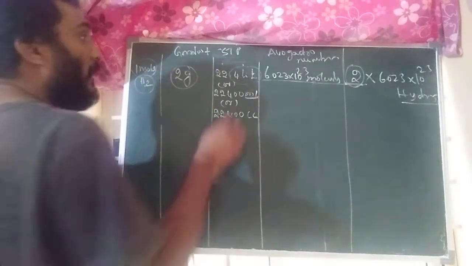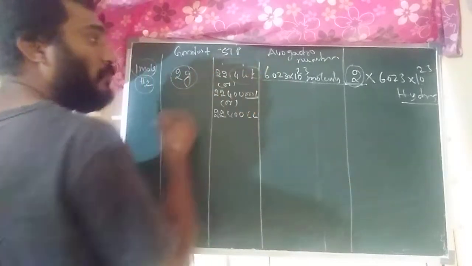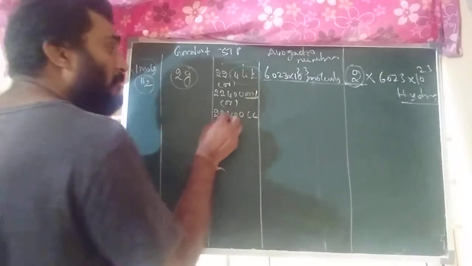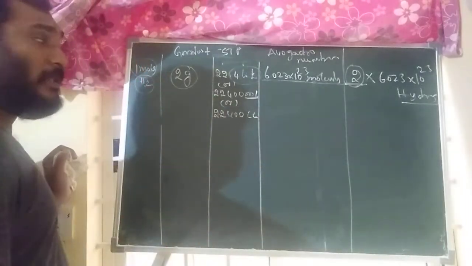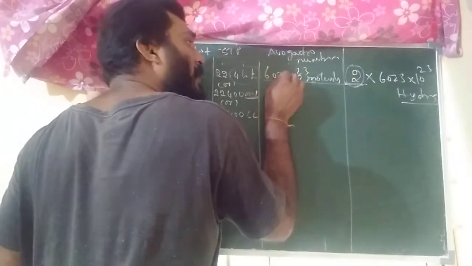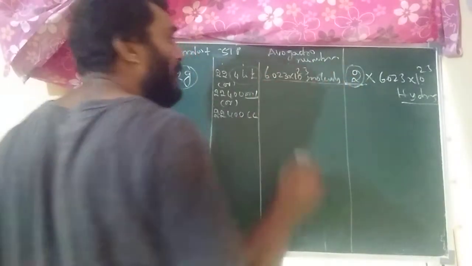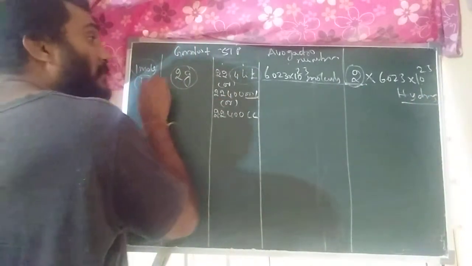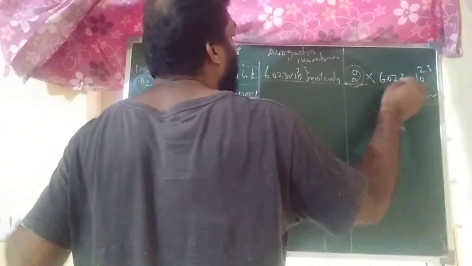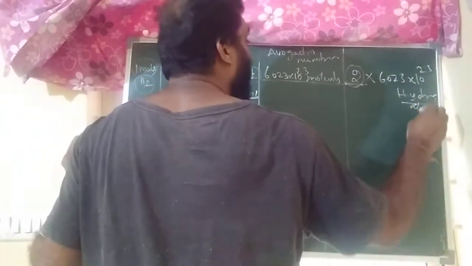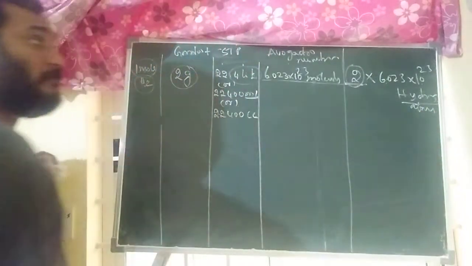So now it is clear. 1 mole of hydrogen molecule in terms of gram molecular weight is 2 grams. In STP condition, it is 22.4 liters, 22,400 ml, or 22,400 cc. In terms of particles, it contains 6.023 × 10^23 molecules. In terms of atoms, it contains 2 × 6.023 × 10^23 hydrogen atoms. This relation you have to remember.